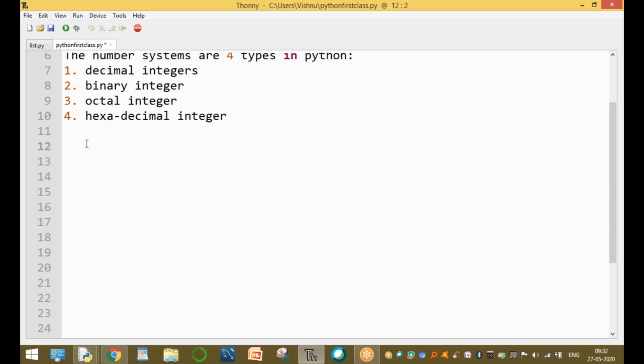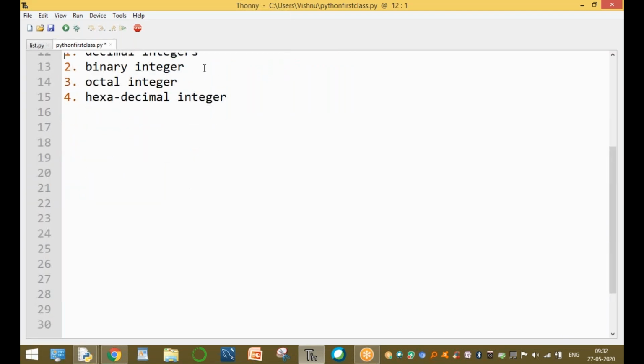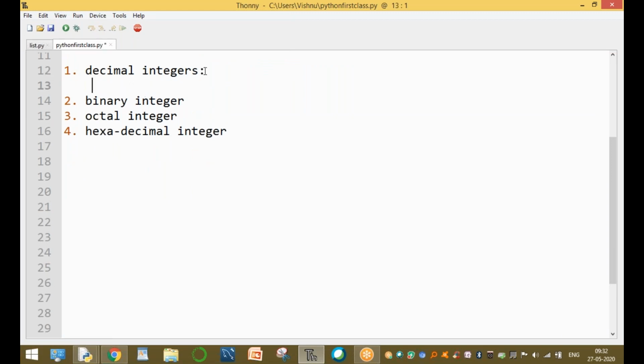Sir, what is a decimal integer? The decimal integer contains the digits 0, 1, 2, 3 up to 9.